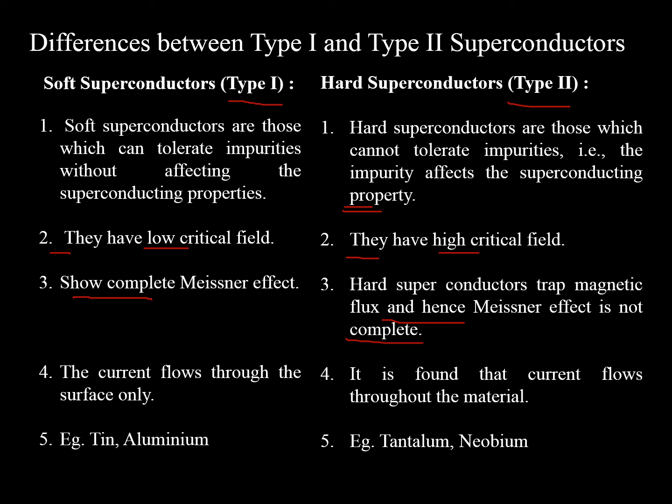The current flows through the surface only. If you pass current through a type 1 superconductor, then the current will flow only through the surface. In a type 2 superconductor, the current will be flowing throughout the material, inside and outside. Examples are tin and aluminium, and here you can remember an example as niobium. Niobium is a type 2 superconductor, and tin is a type 1 superconductor. The other example for type 2 is tantalum.